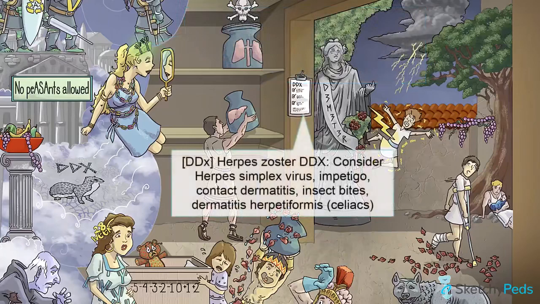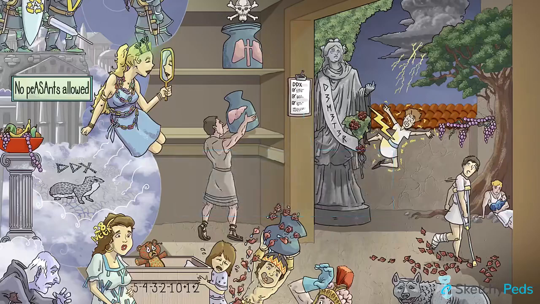During your evaluation of a child with suspected shingles, be sure to keep in mind other causes of localized vesicular rashes in children. This includes herpes simplex virus infections, impetigo, contact dermatitis, and dermatitis herpetiformis associated with celiac disease. Check out the differential diagnosis menu for a more in-depth look.